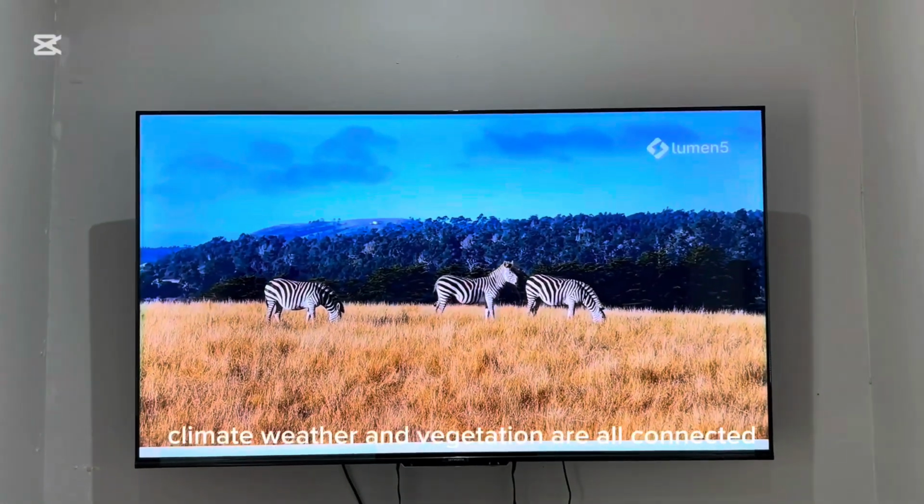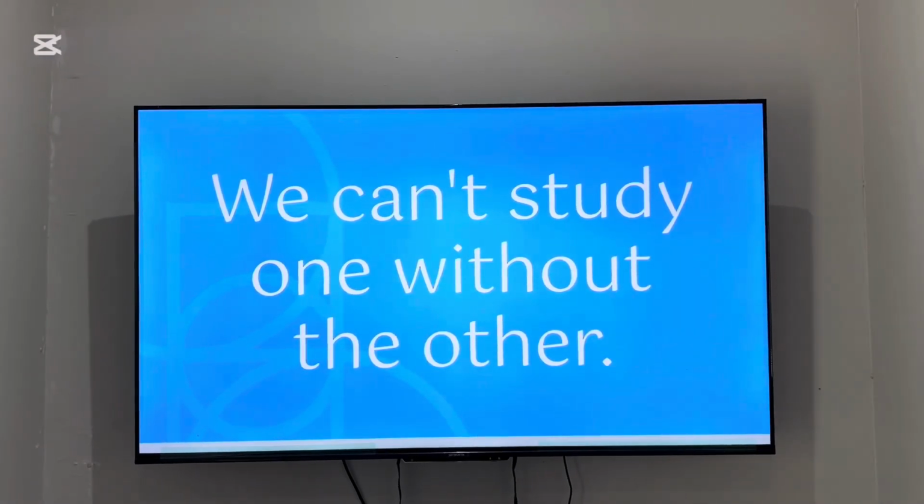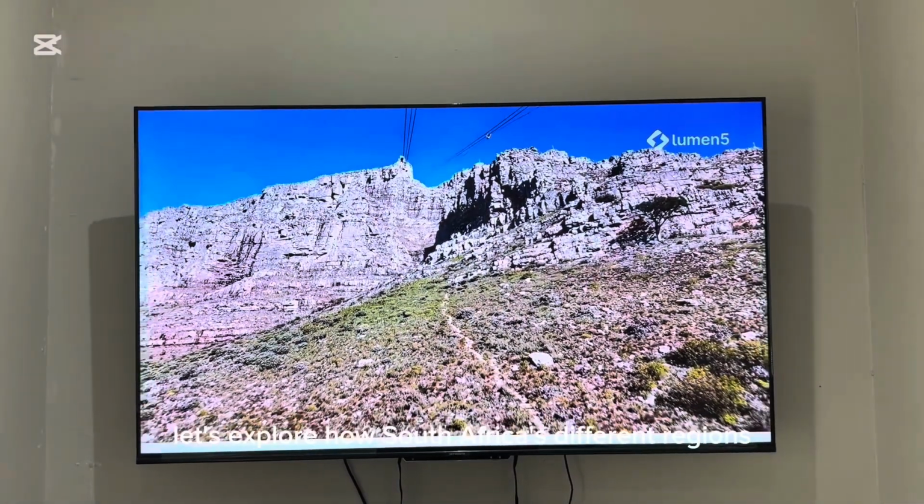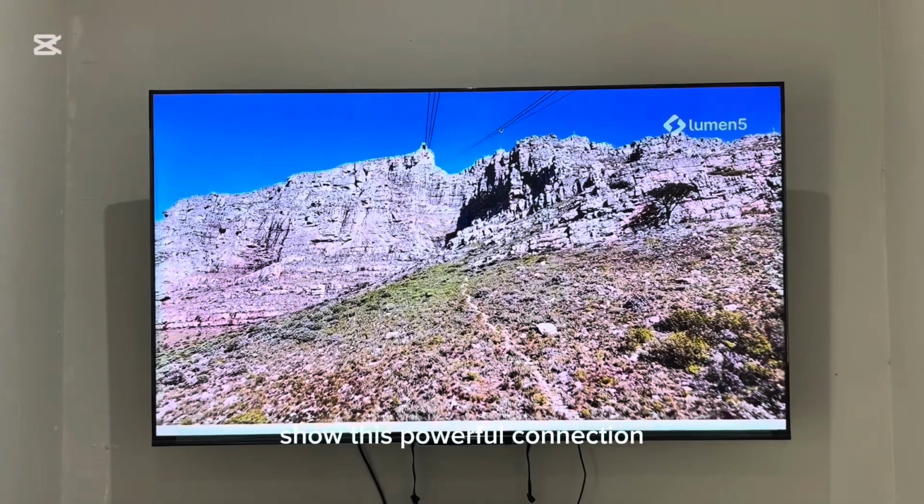Climate, weather, and vegetation are all connected. We can't study one without the other. Let's explore how South Africa's different regions show this powerful connection.